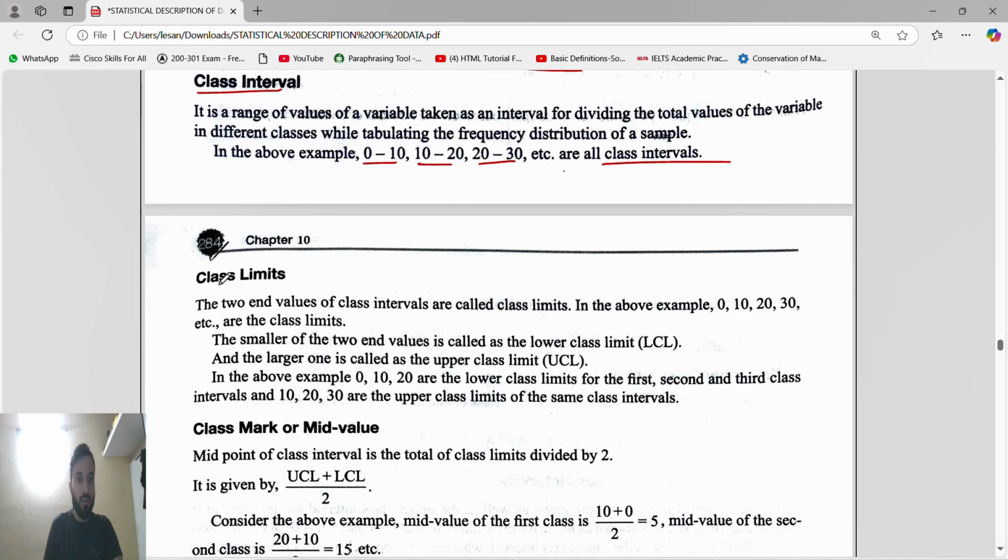Okay, now we will come to the class limit. Whenever we write a class interval, like 0 to 10, there are two values. One value is on the left side, another value is on the right side. Every time, the left side value will be the lower value and the right side value will be the upper value, meaning the higher value. Every time it will remain the same.